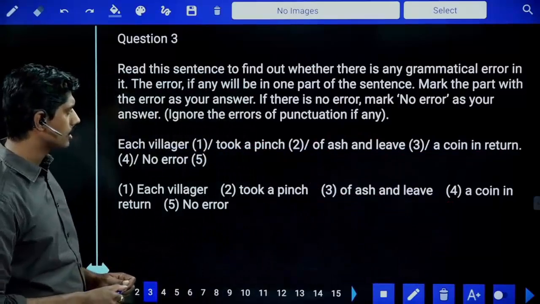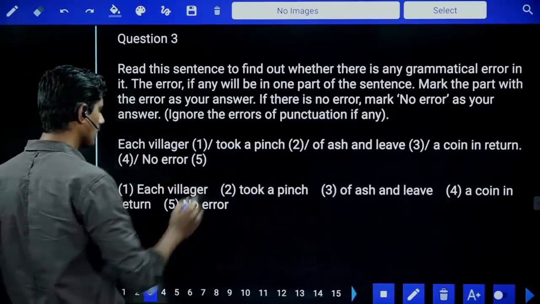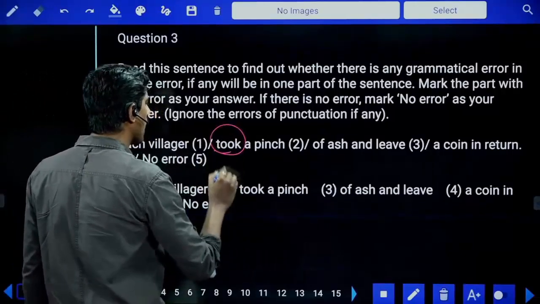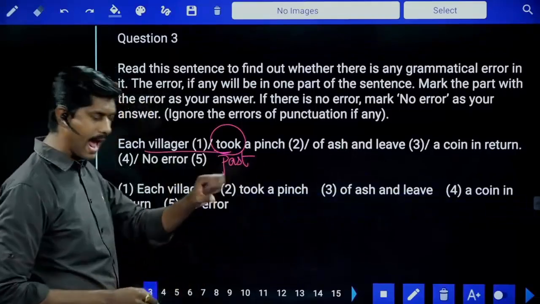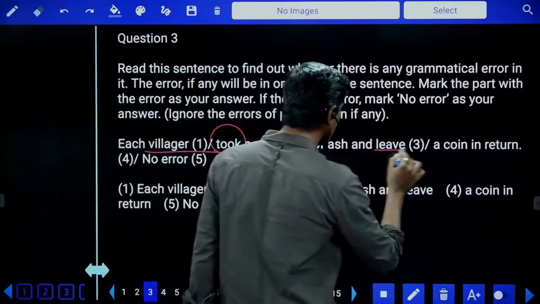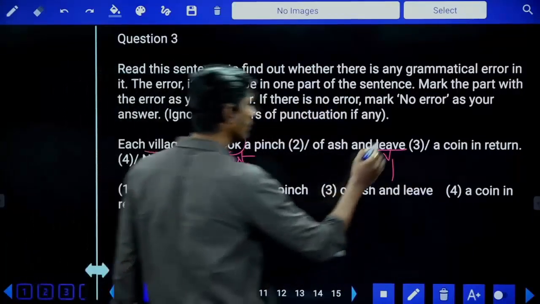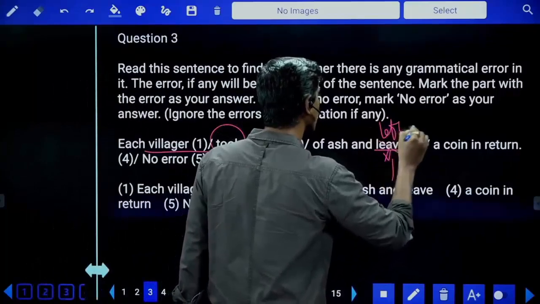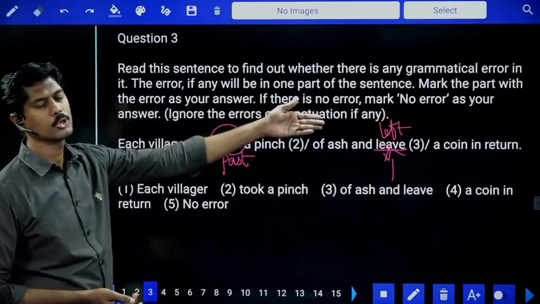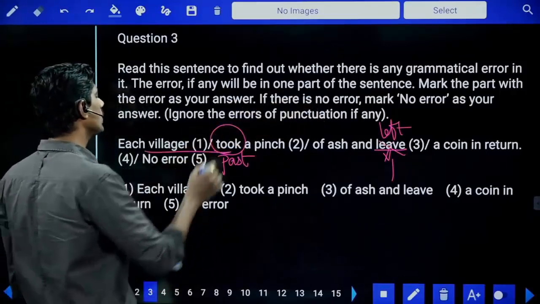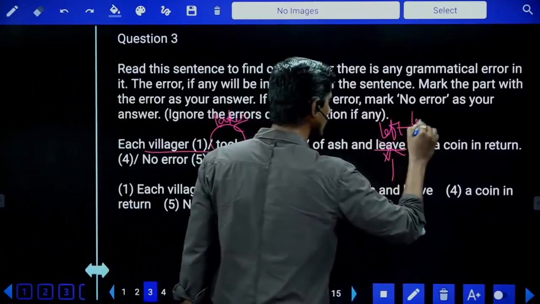Each villager took a pinch of ash and leave a coin in return. The sentence is starting in the past. Villager took a pinch of ash and leave is V1. Now the context is starting in the past, so here leave is wrong, left is needed. For example, sir, why are you converting it into past? Why can't you convert it into present? So if I have to convert it into present, it will be takes, and here it leaves.